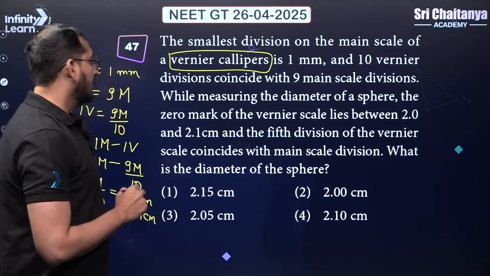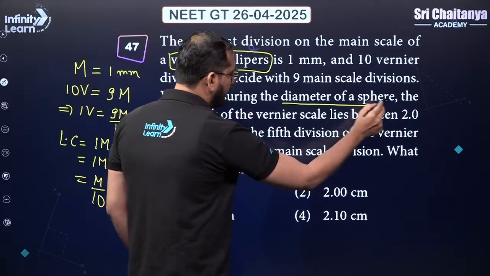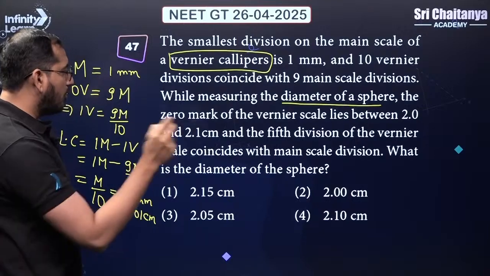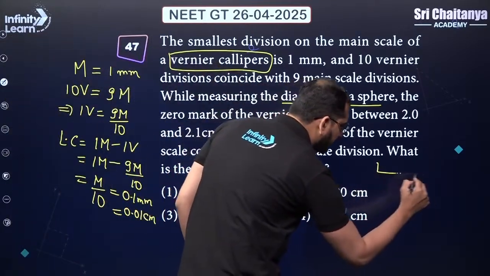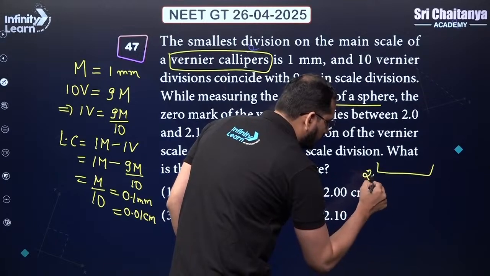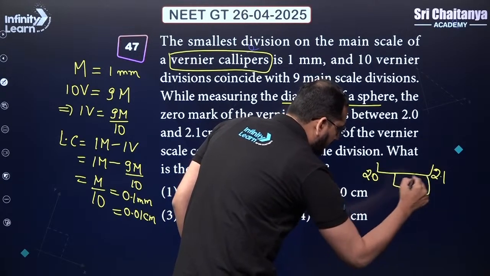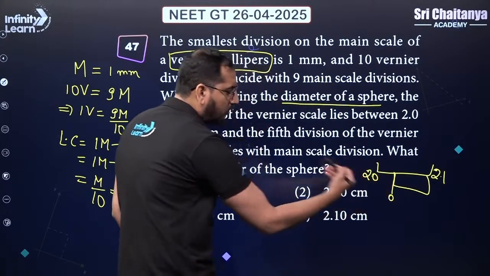Okay. All right. Now we are going to measure the diameter of a sphere. The zero mark on the vernier scale lies between 2.0 and 2.1 centimeter. Okay. If this is the main scale, this is 2.0, this is 2.1, then vernier is somewhere over here. So the zero of the vernier, we can clearly see that 2.0 is on the left side.